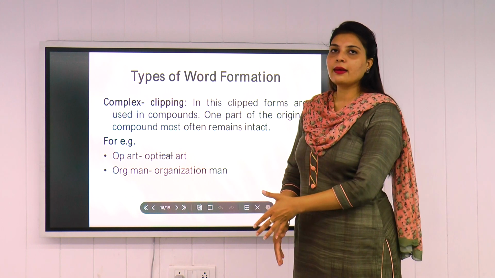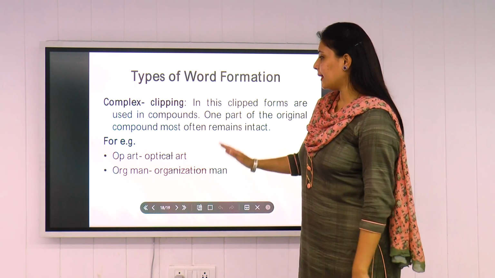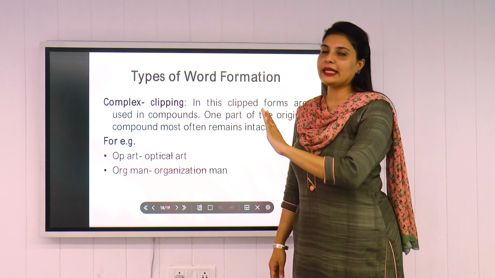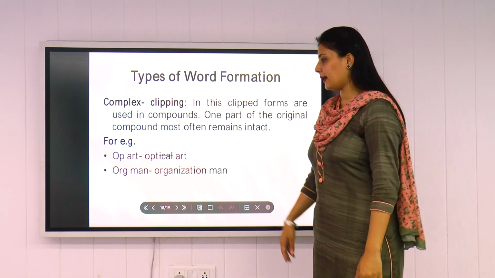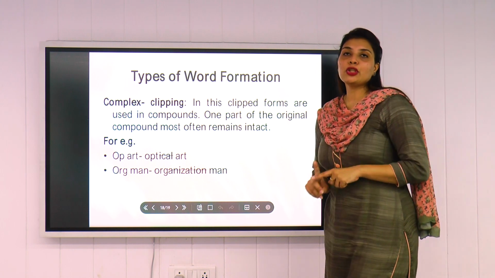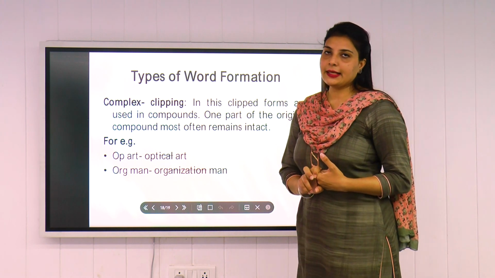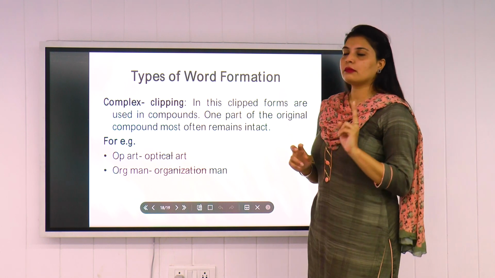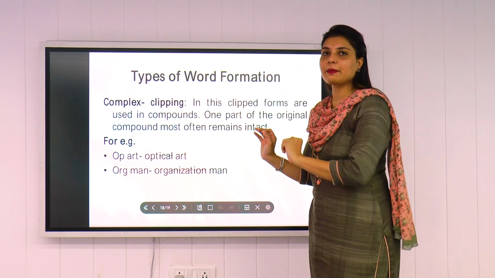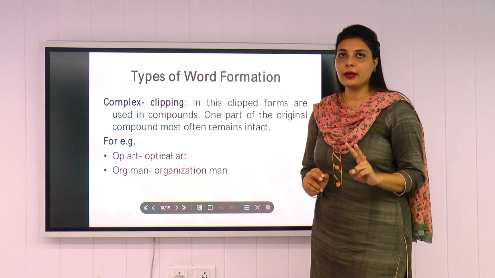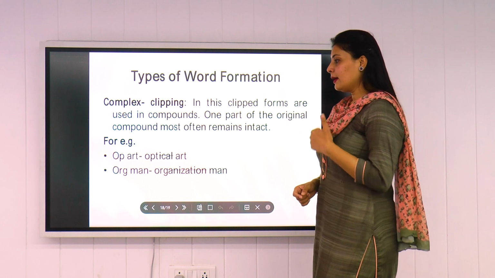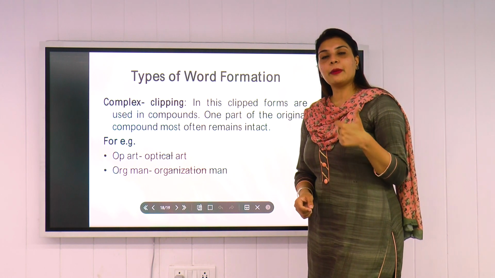In complex clipping, out of optical we have just kept op and we have clipped the TICAL and we have kept the word art. The thing you need to keep in mind is that in complex clipping, we have two words together, like optical art, organization man, but one word remains intact.